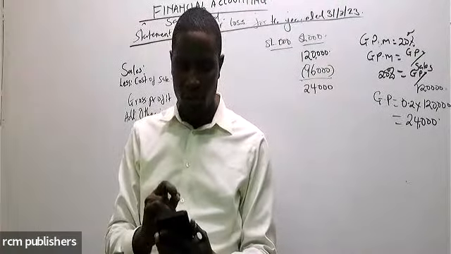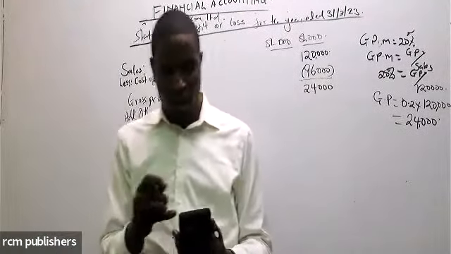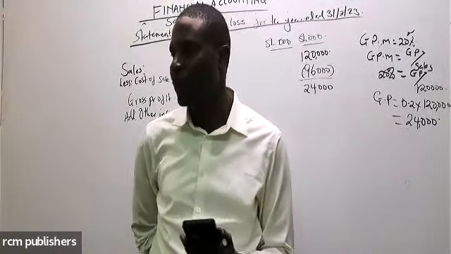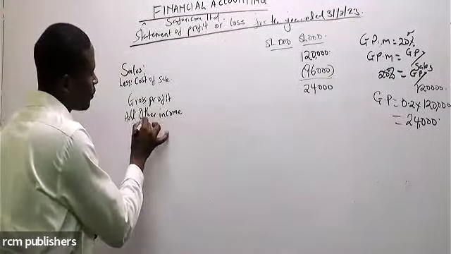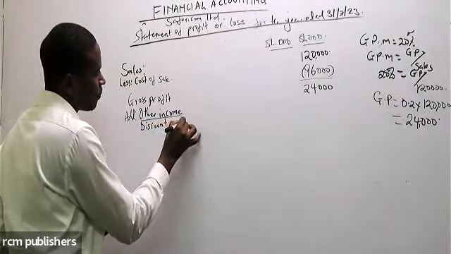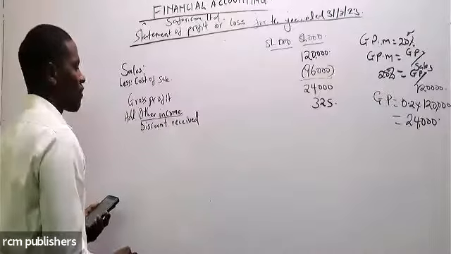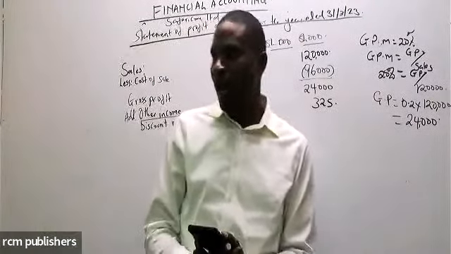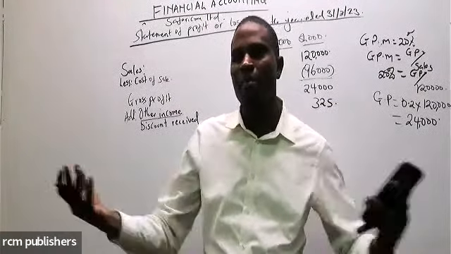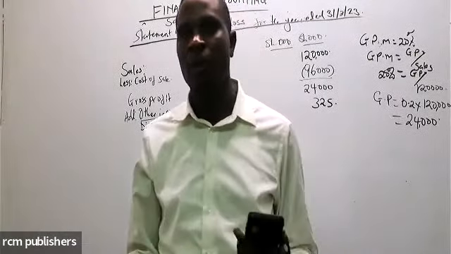Simple. Just check what will be our other income. The question: did we have anything that will be termed as other income? Can you look at the discount received of 325? Yes, discount received will be falling here. Discount received, plus 325. Then we look at our allowance for doubtful debt. We check whether there was an increase or decrease. And remember, a decrease in allowance for doubtful debt will be an income.